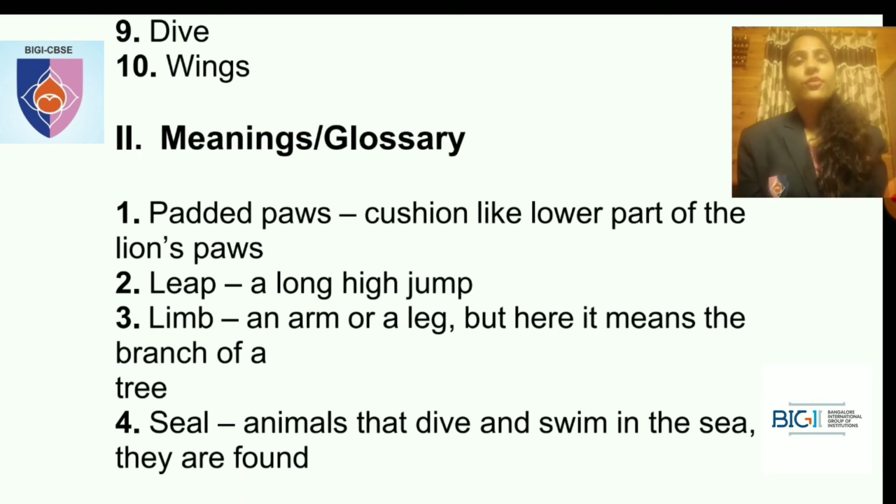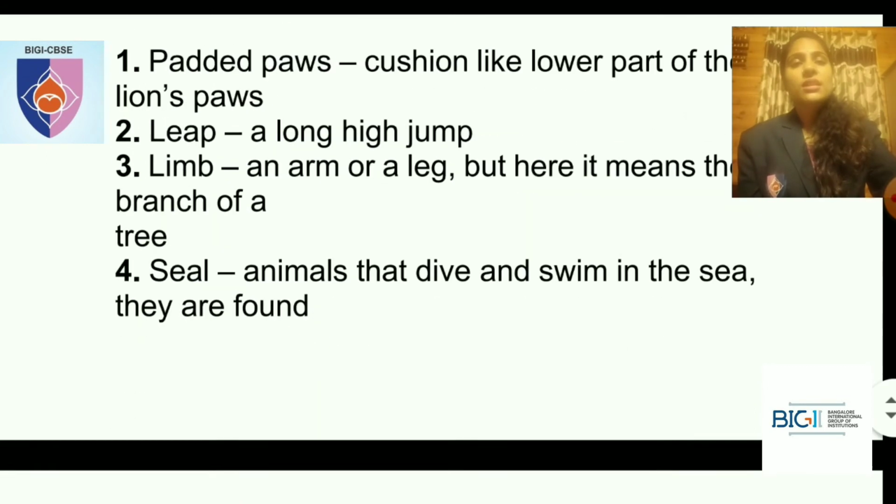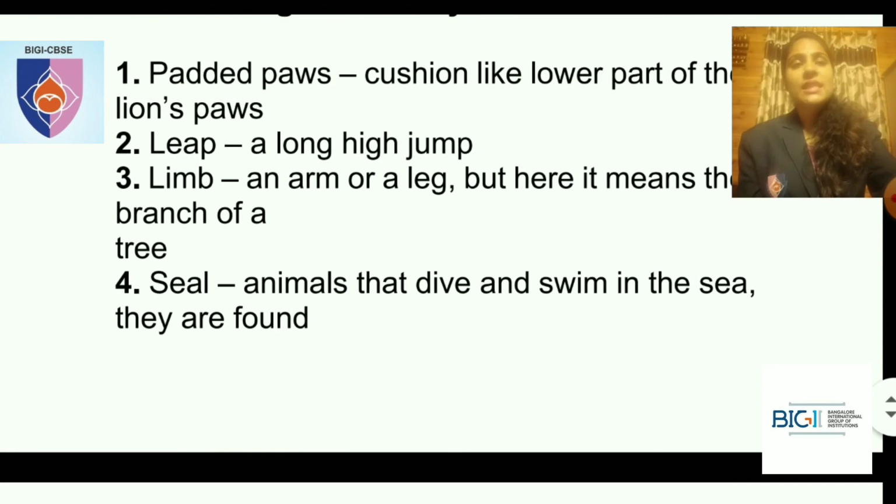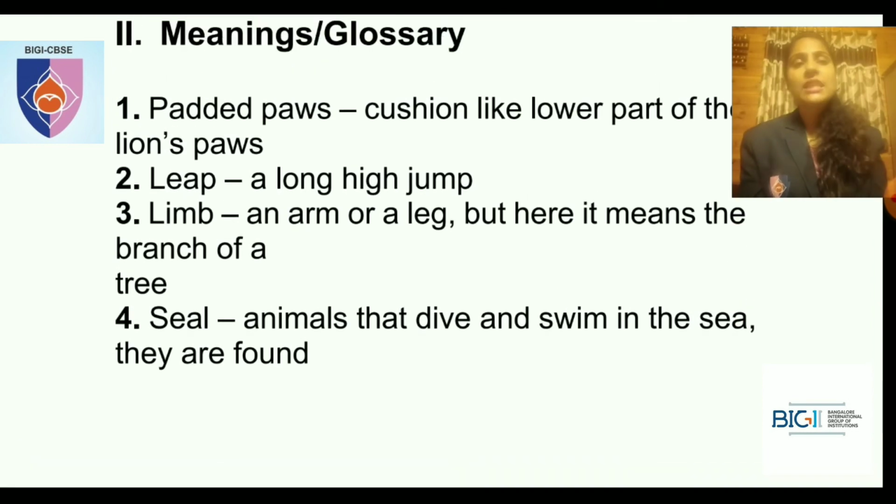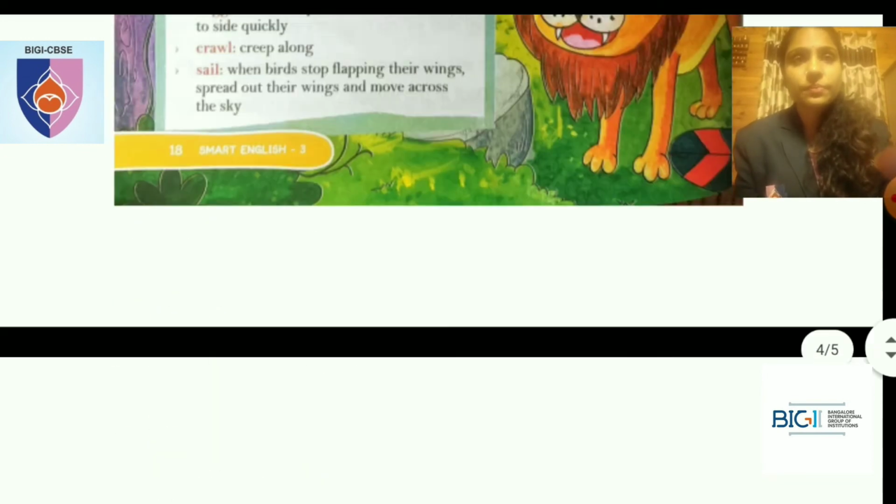Okay, the fourth one is seal. What is seal, student? Animals that dive and swim in the sea. They are called seals.